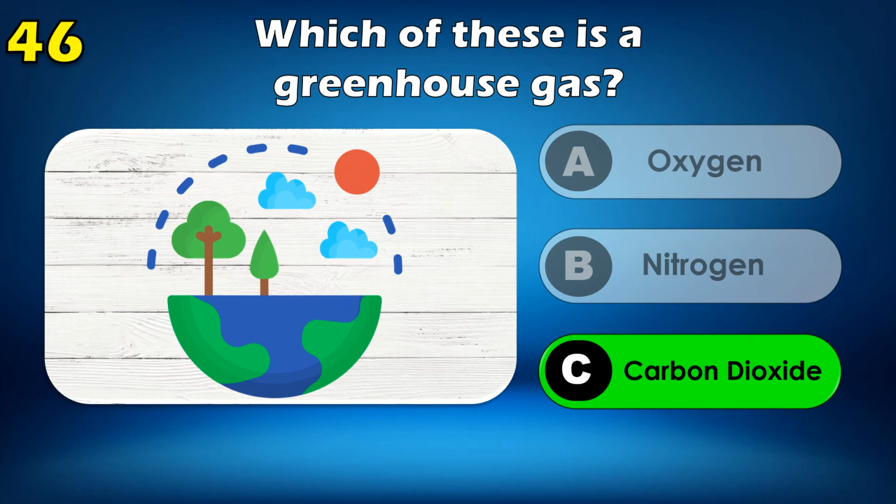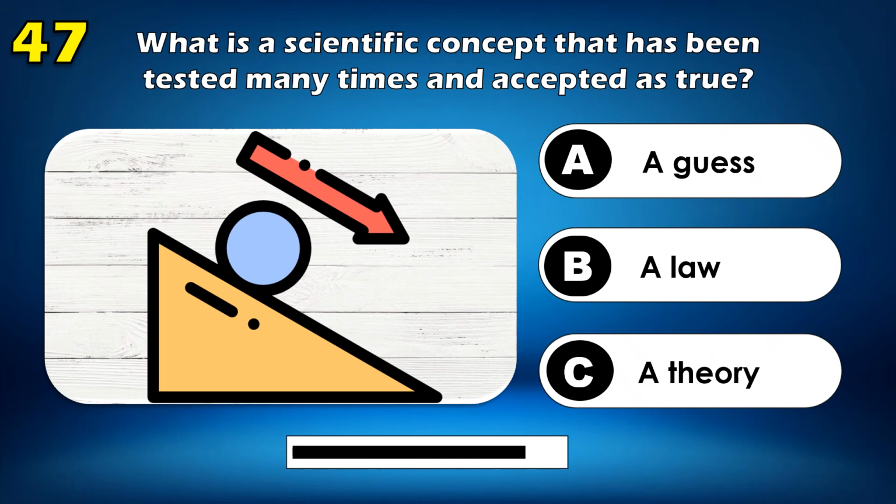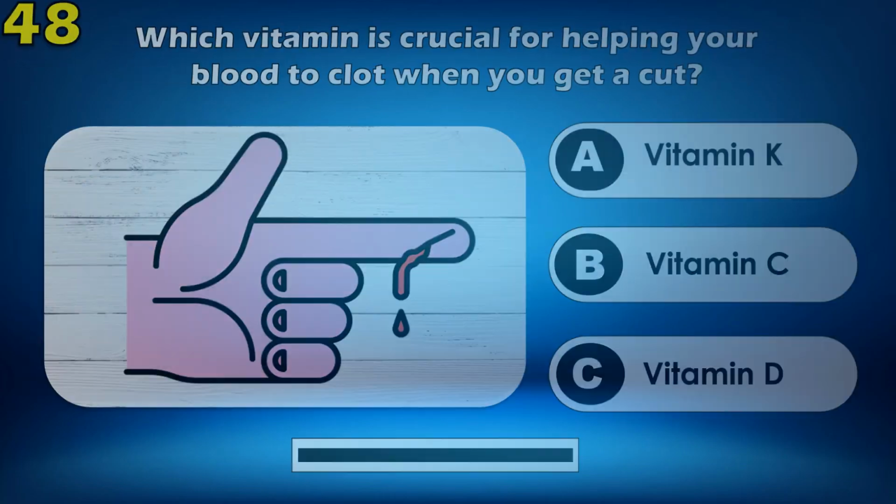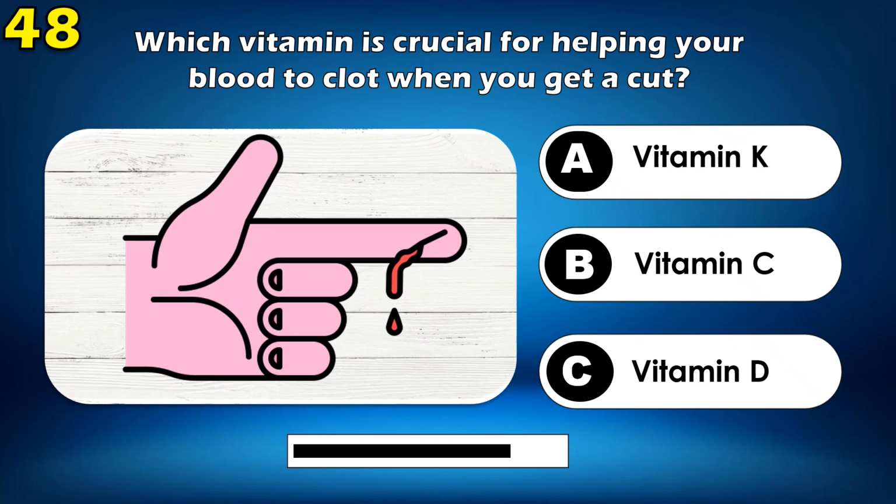Carbon dioxide. What is a scientific concept that has been tested many times and accepted as true?